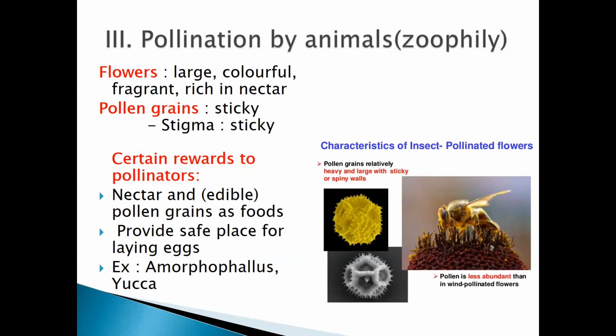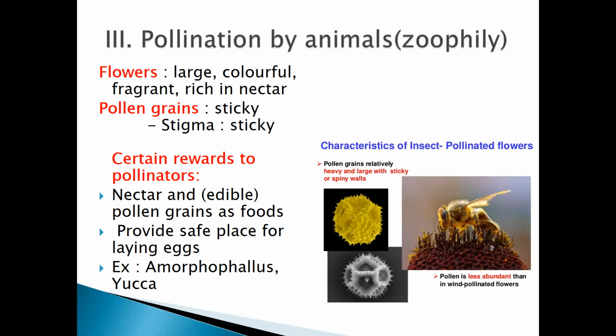So the pollen grains in the zoophilous flowers are sticky, and the stigmatic surface, where the pollen grains land, is also sticky.